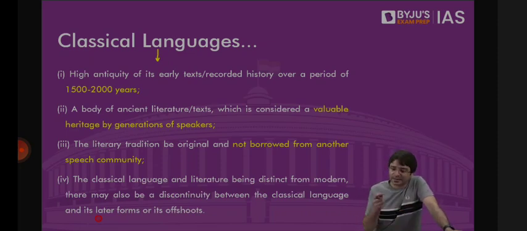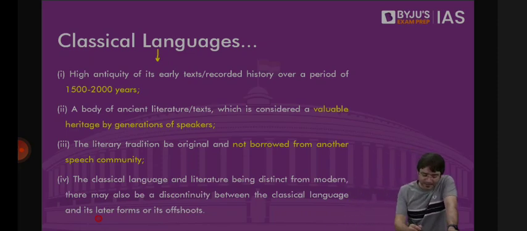A classical movie or a classical song is something which stands the test of time. Casablanca, a very old movie. Even today, people watch it. Why? Because it has stood the test of time. It's considered to be the most romantic movie of all time. Similarly, if there's a language which has a long history and is still being used today, it has not disappeared, it has not gone extinct, it is still being used today and flourishing, that language is a classical language.